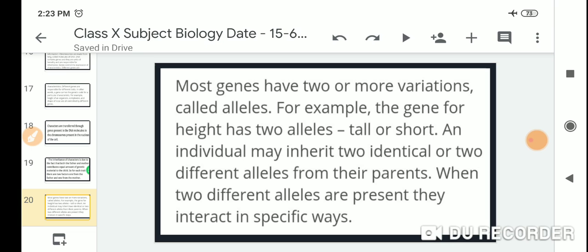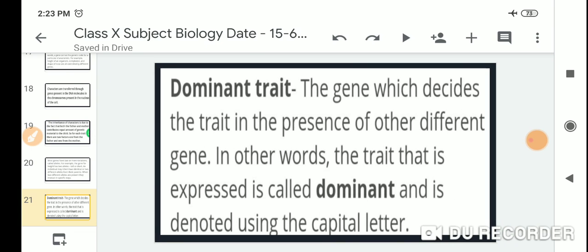So the dominant trait is the trait decided by the dominant gene, the gene which decides the trait in the presence of another, different gene. In other words, the trait that is expressed is called dominant and is denoted using a capital letter.